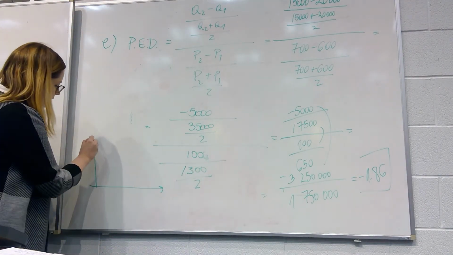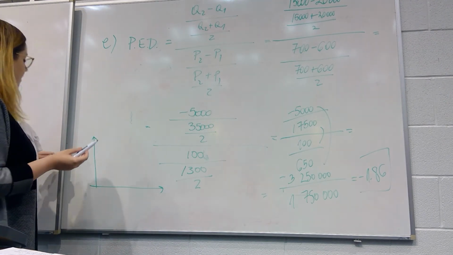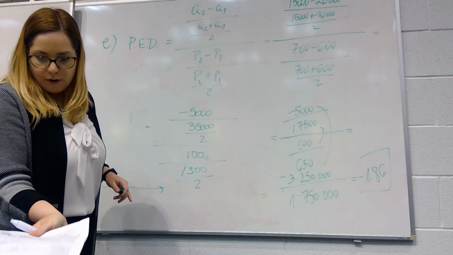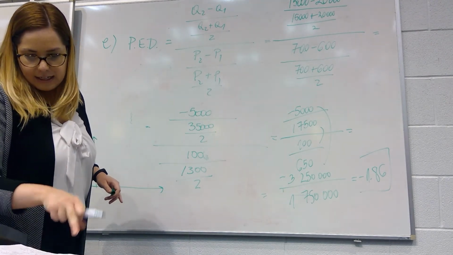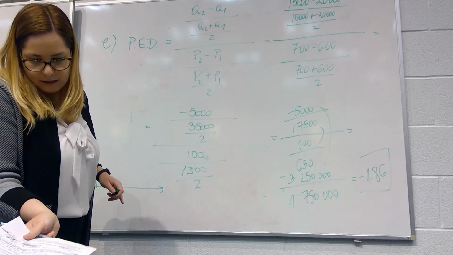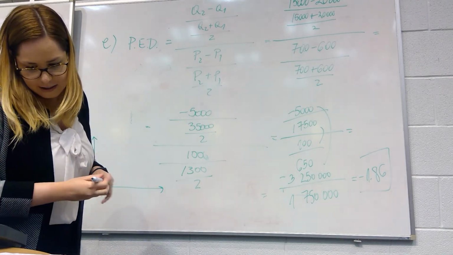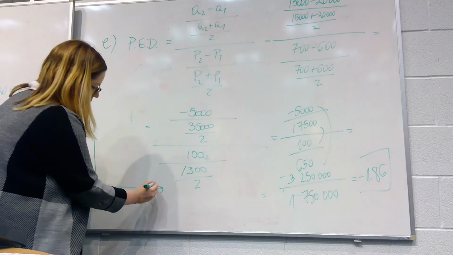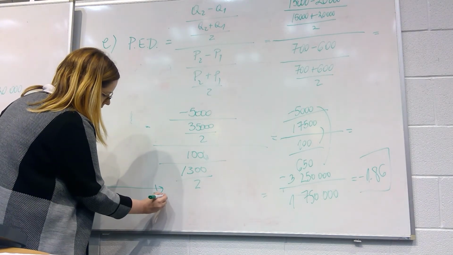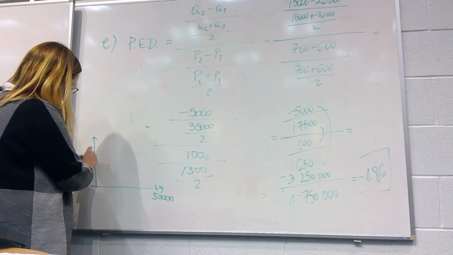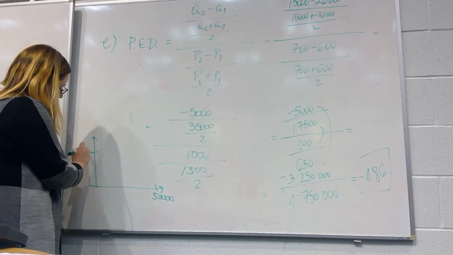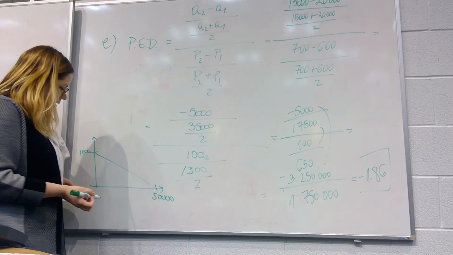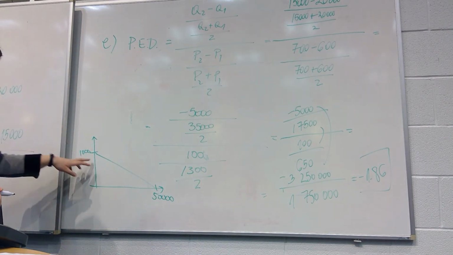If we recall our demand curve from the very beginning, the quantity was 50,000 when the price was 0, and the price was 1,000 when the quantity was 0.